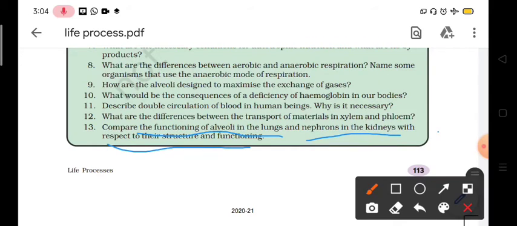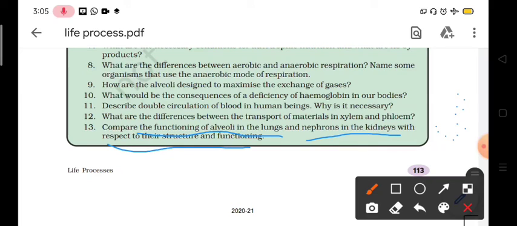That is one difference, based on structure, while on the basis of function we can differentiate: exchange of substances takes place in the form of gases at the alveoli, while in the nephron it is not the exchange of gases, it is especially the secretion from one part to another part, in the form of liquid and solid substances. So these are the two differences based on structure as well as function.